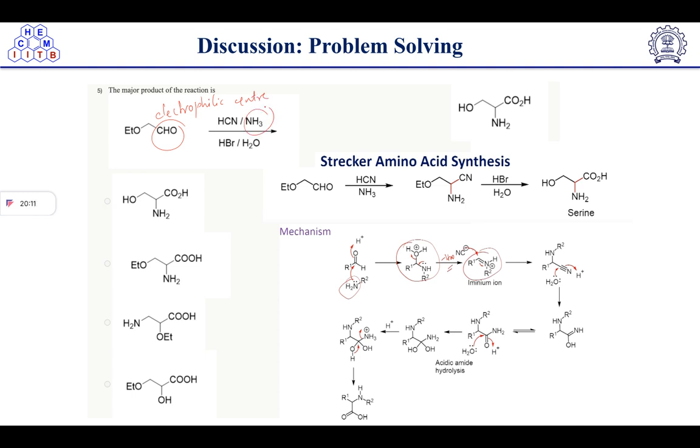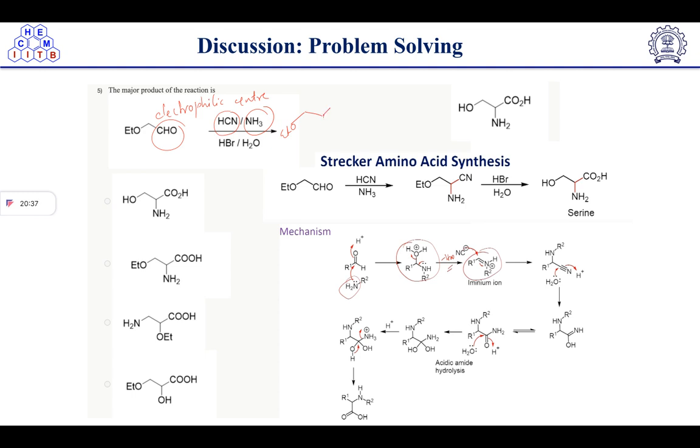So here we have ammonia and hydrogen cyanide, right? So these are nucleophiles. All of you know that. So what will happen in the first step? We have an aldehyde. So on the aldehyde we have to make the attack of nitrogen, right? So we'll do that thing only here. I will write here O ethyl, right?